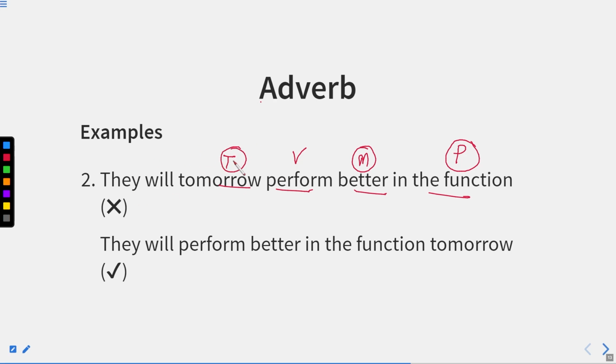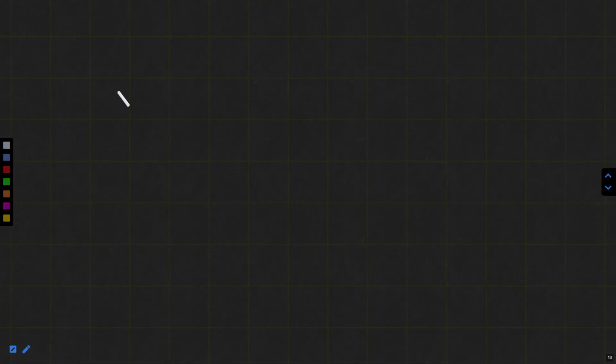So this given sentence is incorrect, and the correct sentence will be they will perform better in the function tomorrow. So better is manner, then function place, and time is tomorrow. So the sequence will be same, that is MPT. Now let us take one more sentence over here.